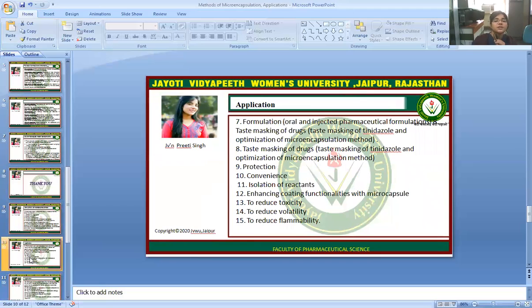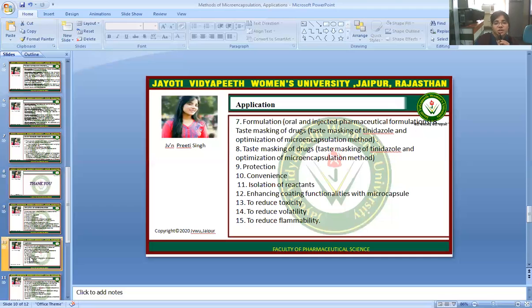The applications are formulation of oral and injected pharmaceuticals, taste masking of drugs, taste masking of tinidazole, and optimization of the microencapsulation method.